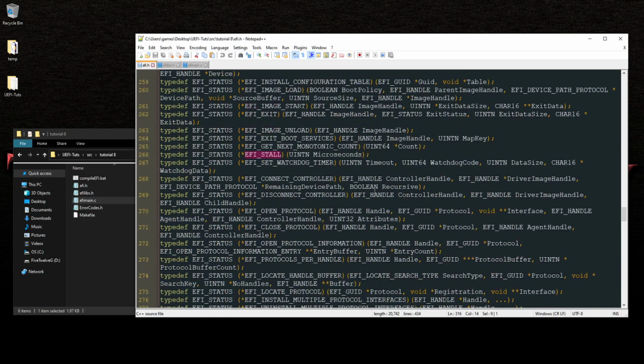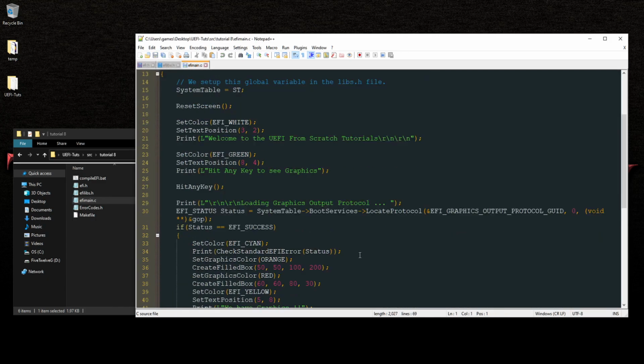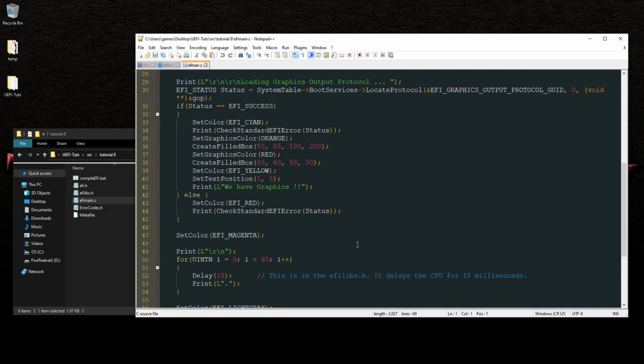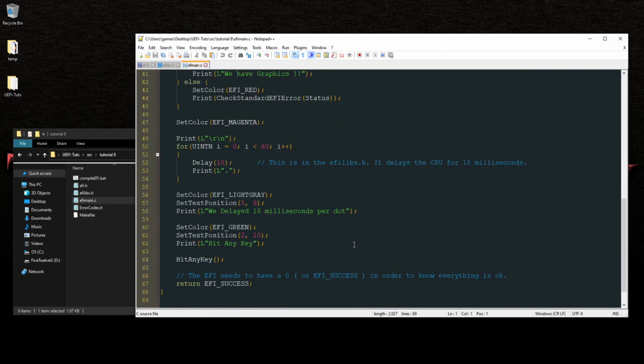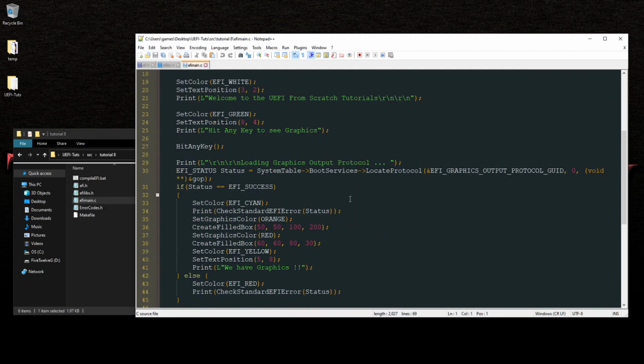With this, we'll be able to have a kind of timing effect for our interface, and this allows us to do everything in microseconds. 1,000 microseconds equals 1 millisecond. Okay? And I forgot what the symbol is. Do I even have it here? Did I even put it in here? I don't see it.